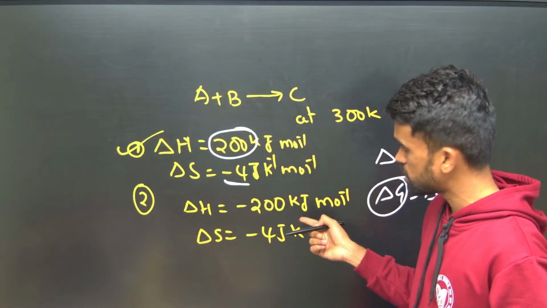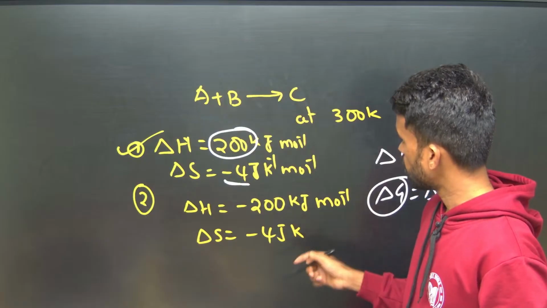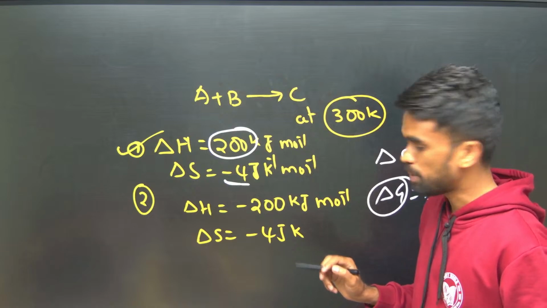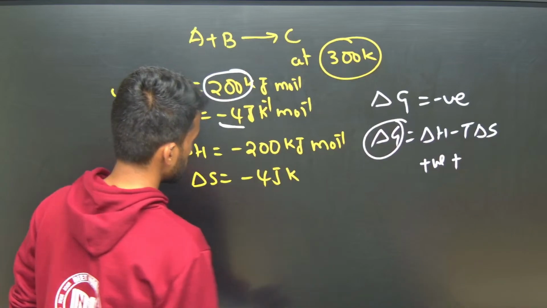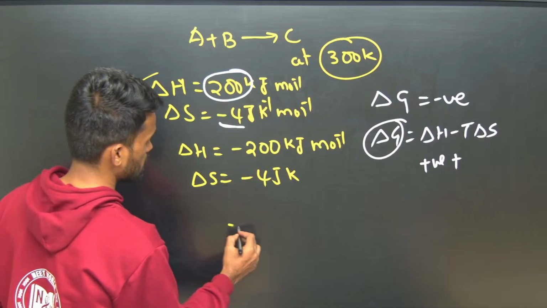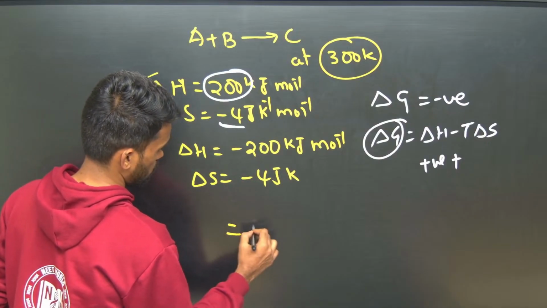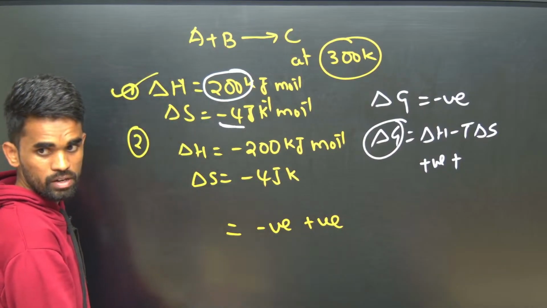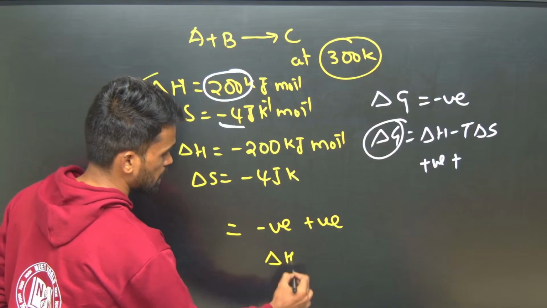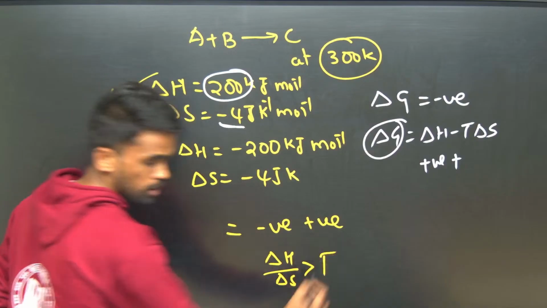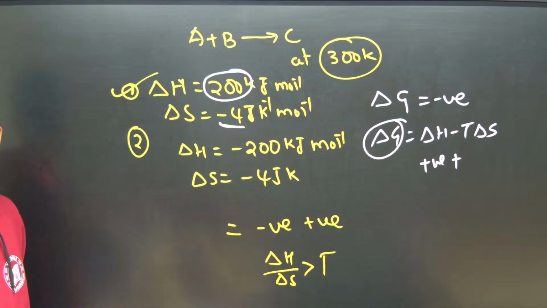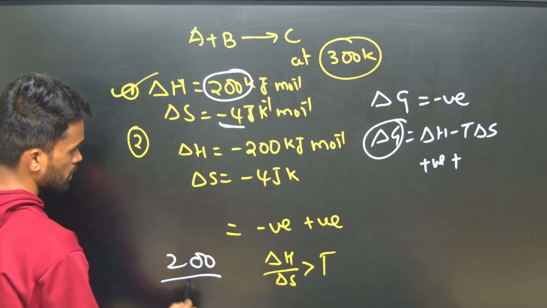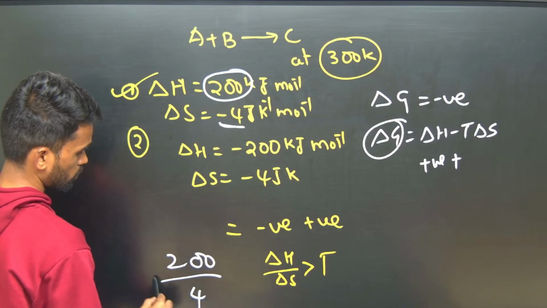In the second condition, you need to check this by comparing with the temperature. Delta H is given as negative and the second term is positive. Which should be dominating? Delta H by delta S has to be greater than the temperature, then only it will be considered. Here delta H is minus 200 and delta S is 4.